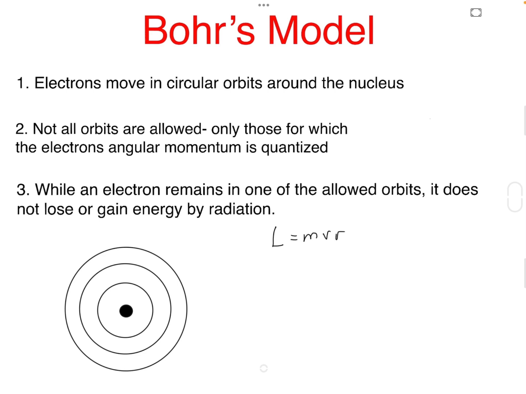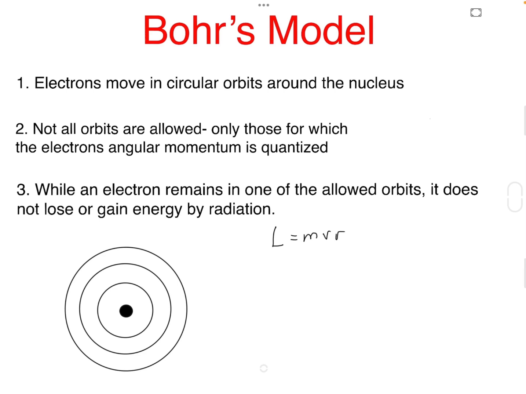So why did Bohr say angular momentum is quantized? Classical physics said electrons could have any orbit with any radius and any angular momentum, which would mean any energy. But if that were true, electrons orbiting the nucleus would constantly accelerate and should continuously radiate energy as electromagnetic waves. This would make them spiral into the nucleus quickly, and atoms would collapse, meaning that matter, as we know it, couldn't exist.